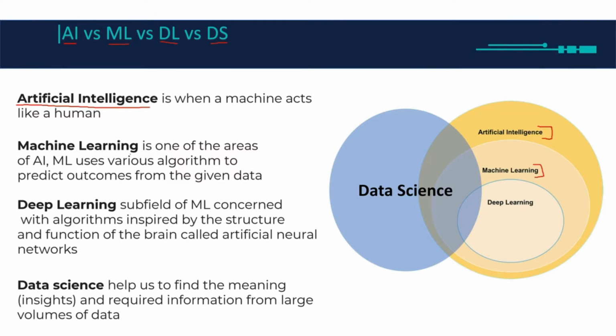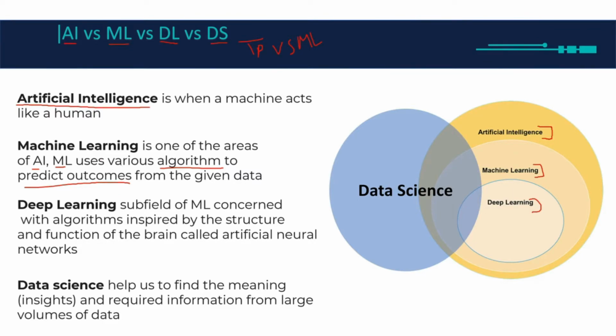Okay, so the first thing you should know about machine learning is that it is one of the areas of AI, because we have something called deep learning also. We'll get to that. So what is machine learning? In machine learning, we use machine learning algorithms in order to predict the outcomes from a given data. In order for me to explain machine learning in detail, I'm going to have to explain traditional programming versus machine learning, and we're going to do that in the next video. So if you didn't understand what machine learning is, it's fine, we'll explain it in detail.